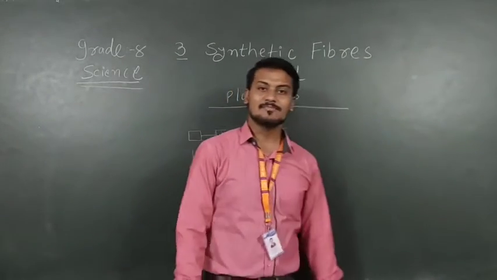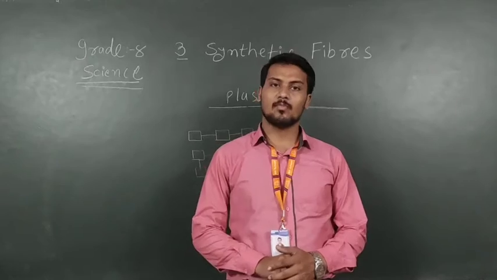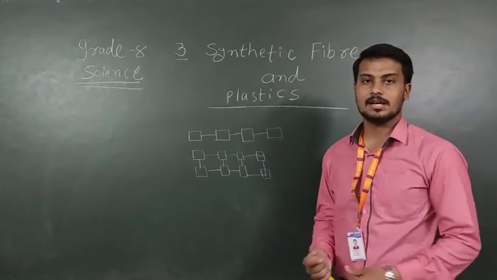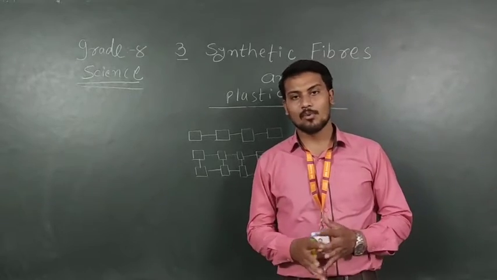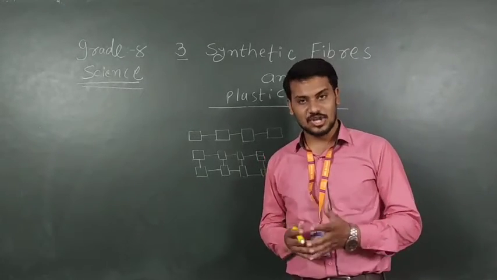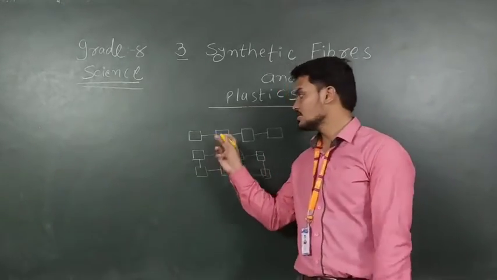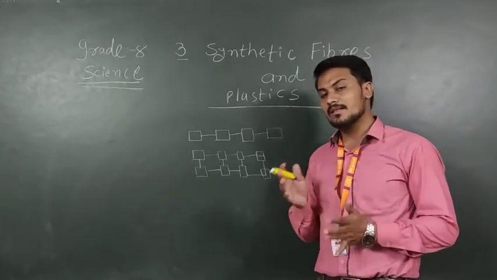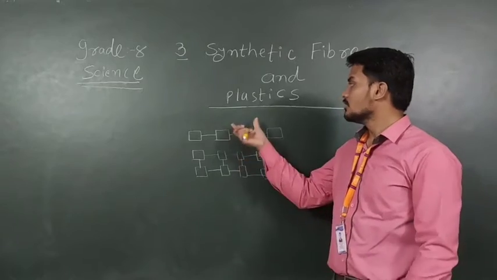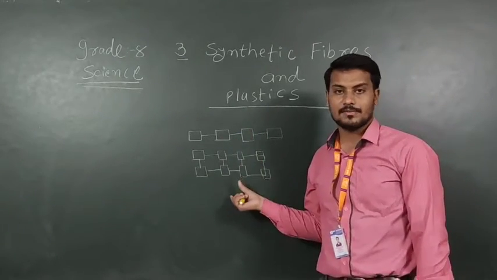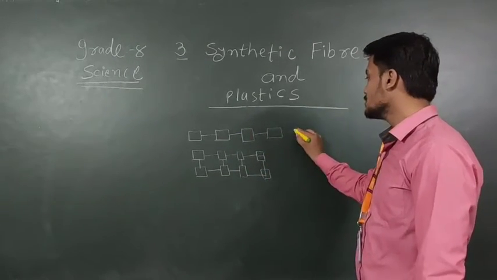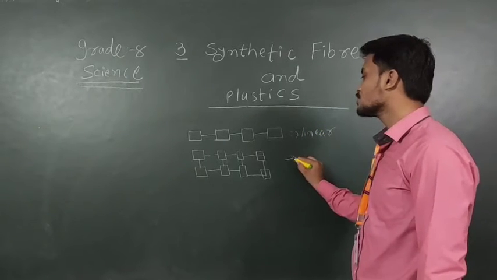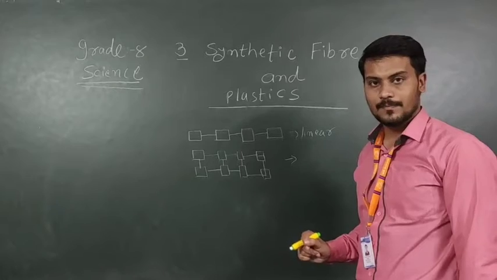So plastic is made from the same types of polymer. These are the chains we learned about in fiber. A fiber is also prepared with chains, right? All the chains are combined together to prepare one fiber. In the same way, plastic is also made from chains. This is a linear chain, and this is a cross link chain.